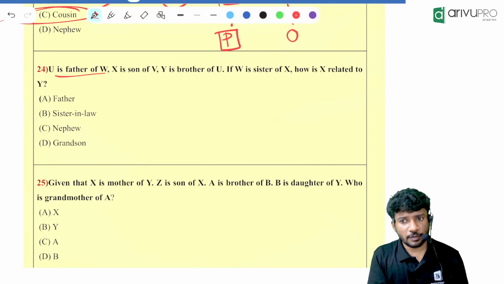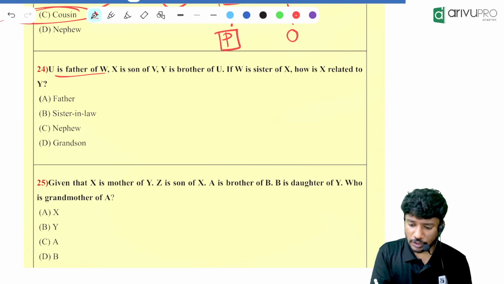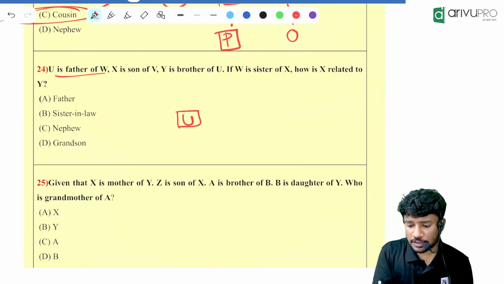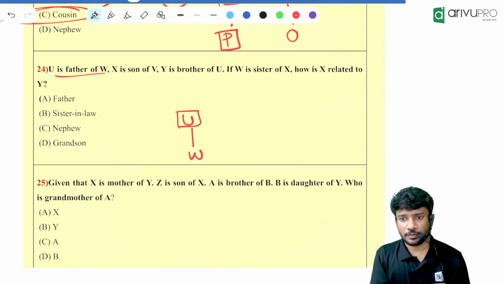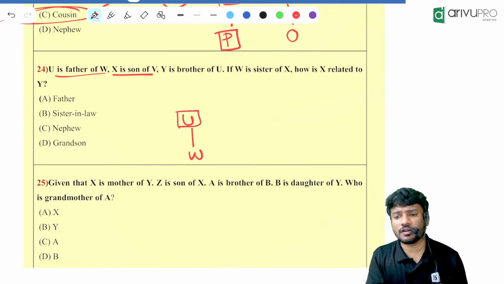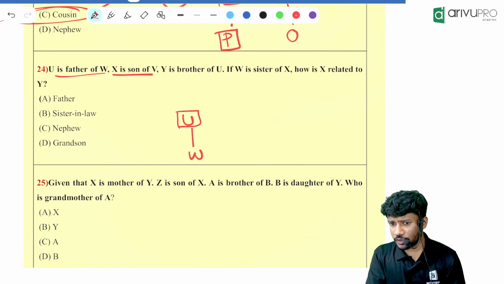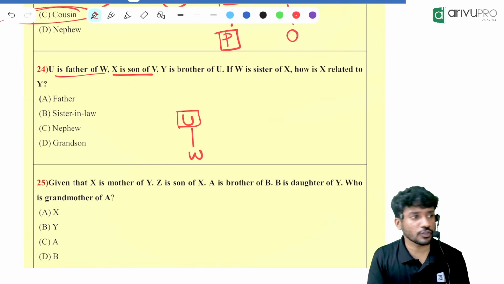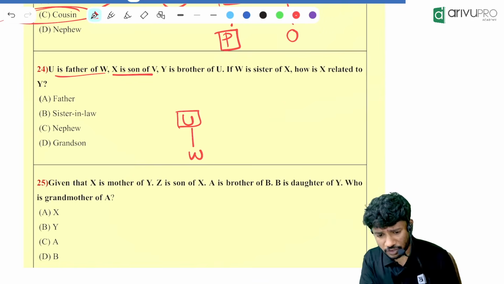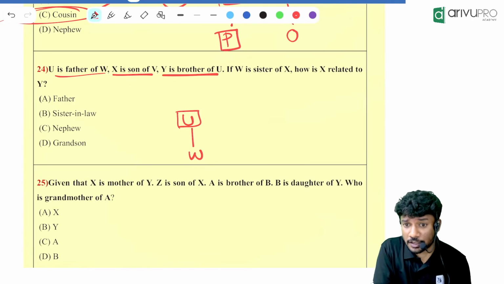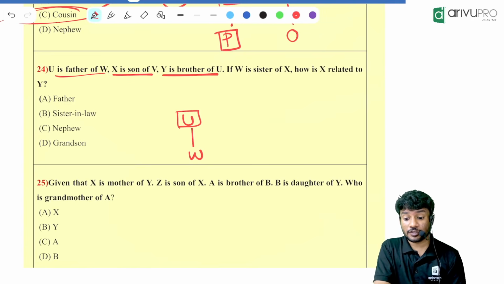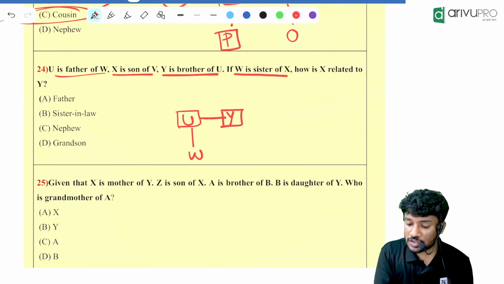U is the father of W. Any doubt in that? We can directly write. U is over here and is the father of W. Then what is given? X is the son of V. Can you connect X over here? No. Right now we can't because it is not written over here. V is also not written over here. So we will not write anything. Y is the brother of U. U is over here, so I will put a single line and write the brother's name. What is the name of the brother? Y.